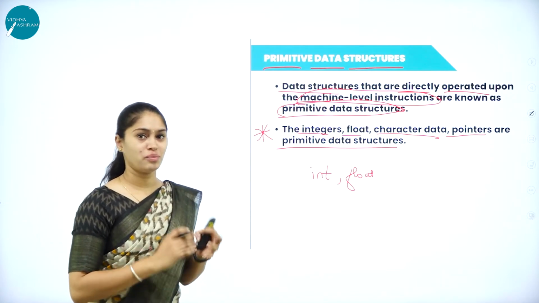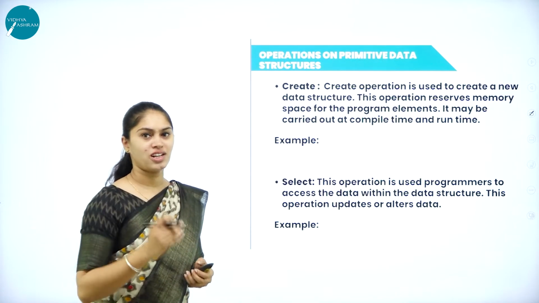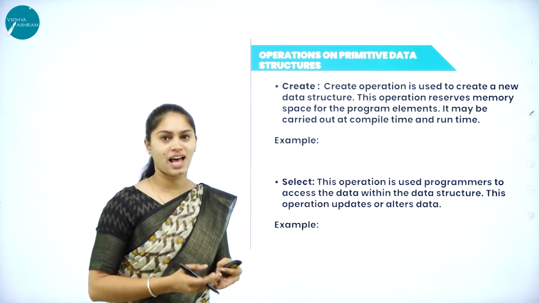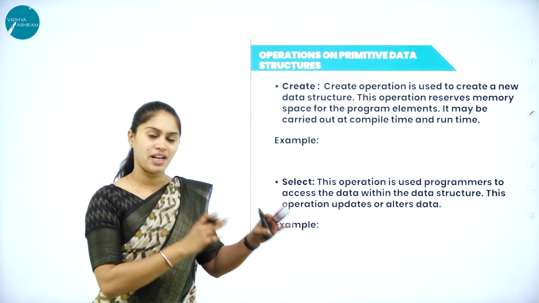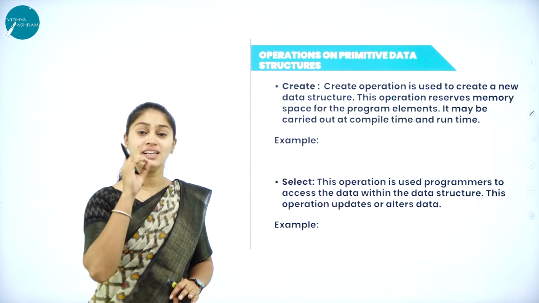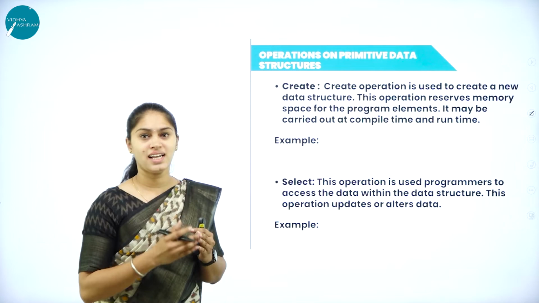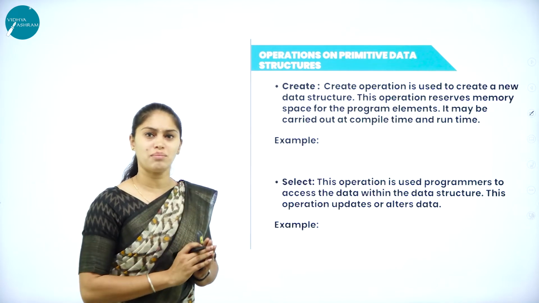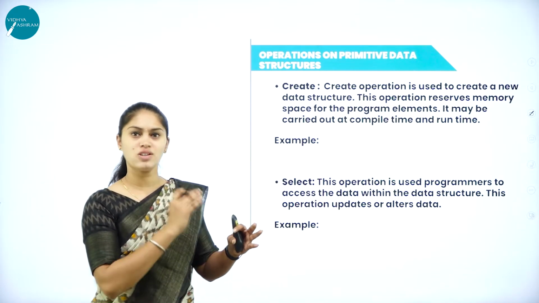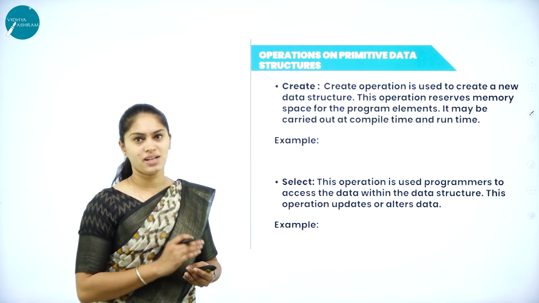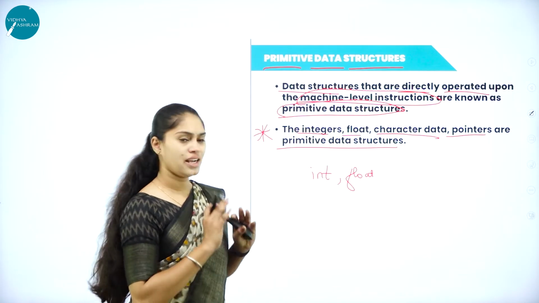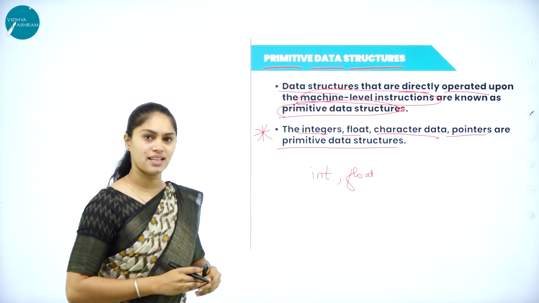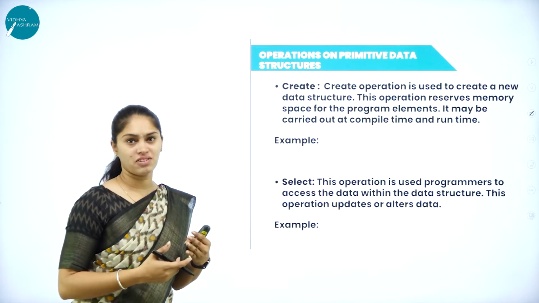Okay, so now we got to know about the definition and we have our examples. So now let me work with the operations on the primitive data structure. What are the operations that it is going to perform? When it comes to the primitive data structure, you have to understand it will be directly operated on by machine level instruction, so there is no need for conversion from any high level language to any computer understandable form, because it is already in the machine understandable form. So here this kind of data structure will be directly operated upon by machine level instruction. No need to worry about the conversion, right?